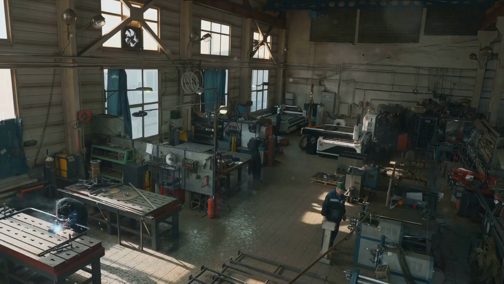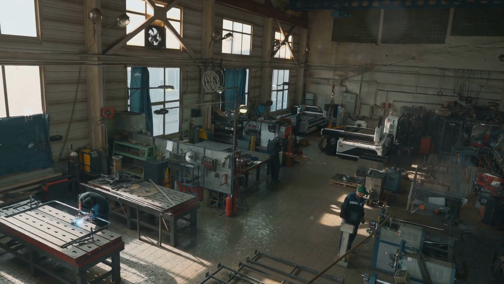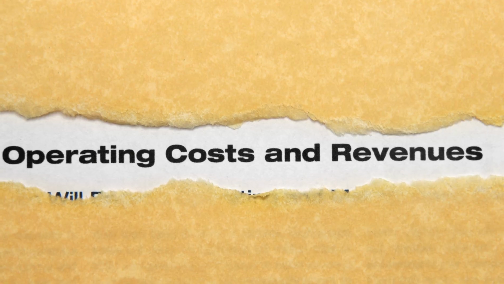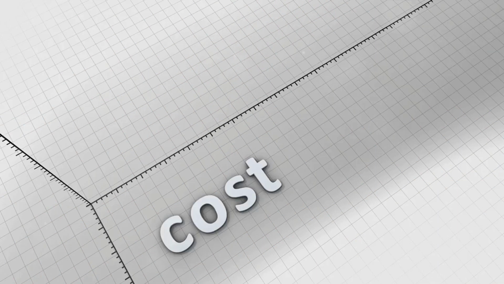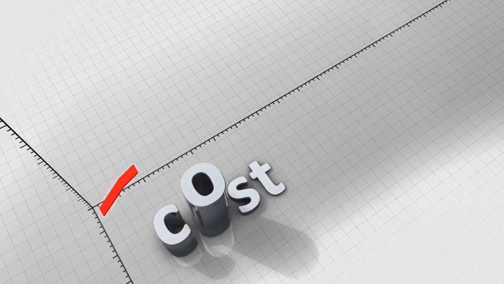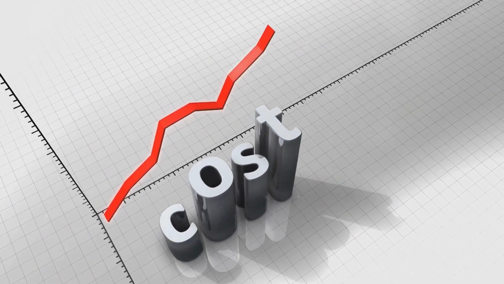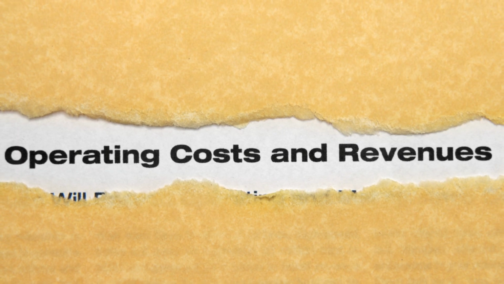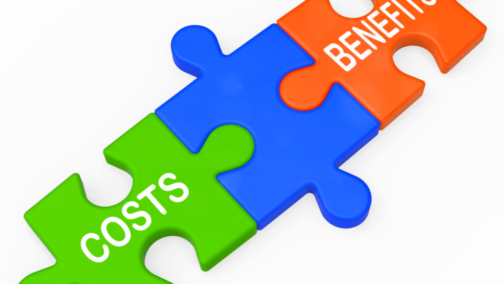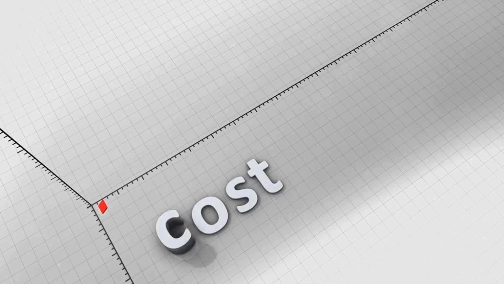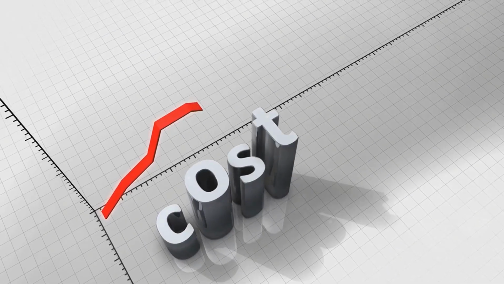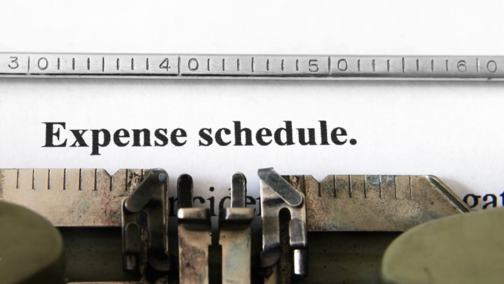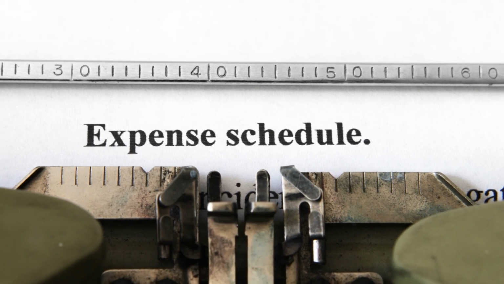Fixed cost is a cost that does not change with the level of output. It remains constant regardless of the number of shoes produced in our factory. Variable cost, on the other hand, varies directly with the level of output. The more shoes we produce, the higher the variable cost. Semi-variable cost is a cost that has elements of both fixed and variable costs. It remains constant up to a certain level of output and then starts to vary.